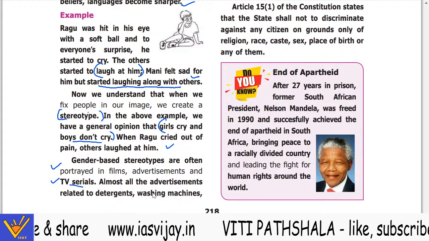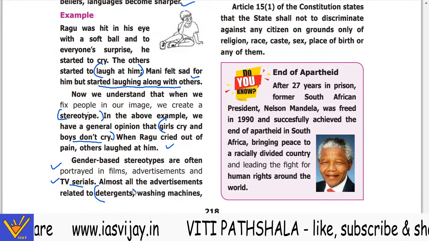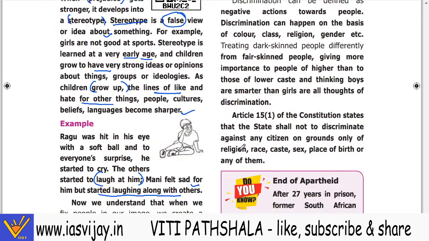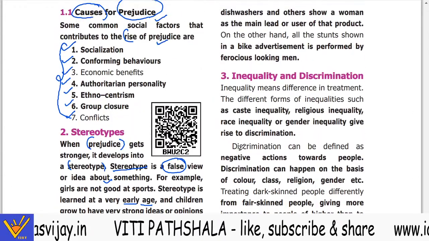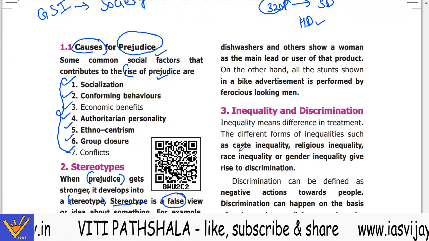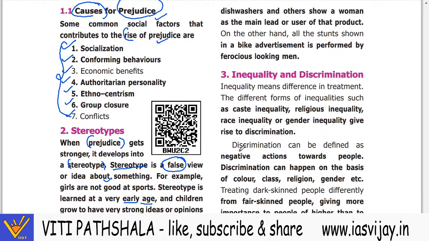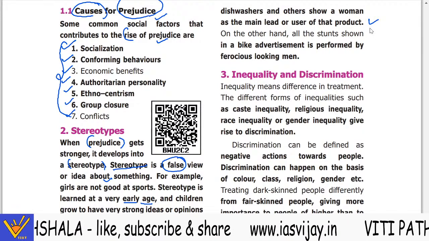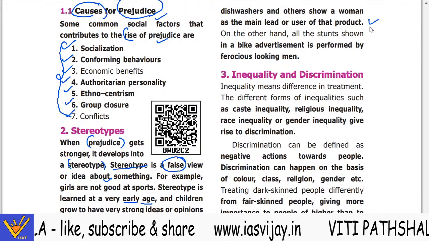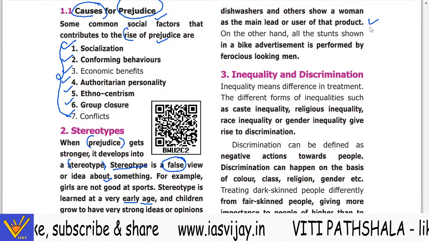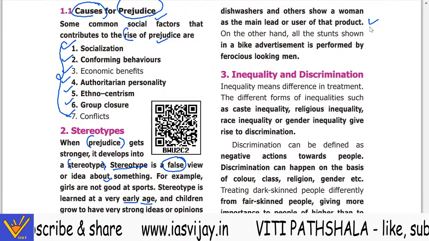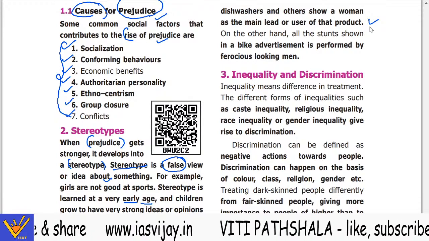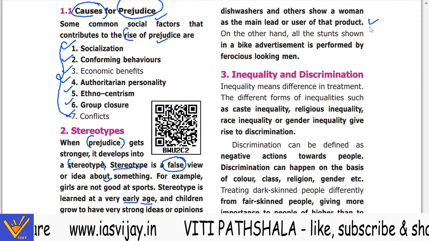Almost all the advertisements related to the detergents, washing machines and dishwashers and others show a woman as the main lead or user of the product. Now in earlier days it was meant that cooking is meant for the woman, but nowadays you see the best cooks are the male persons.